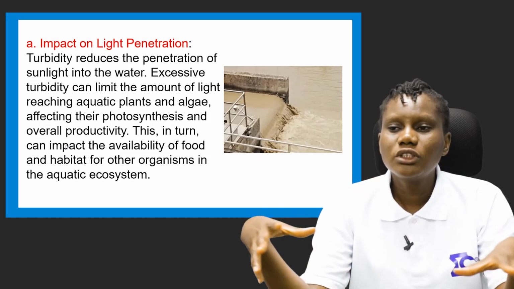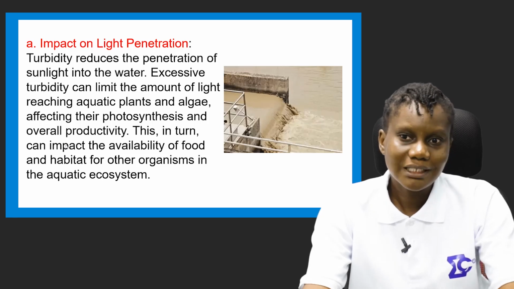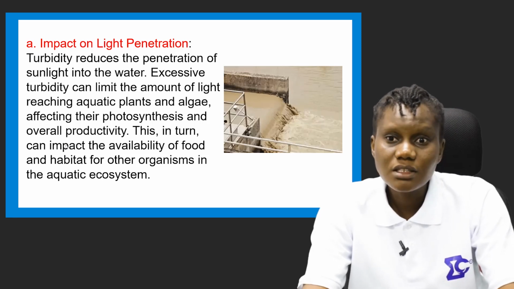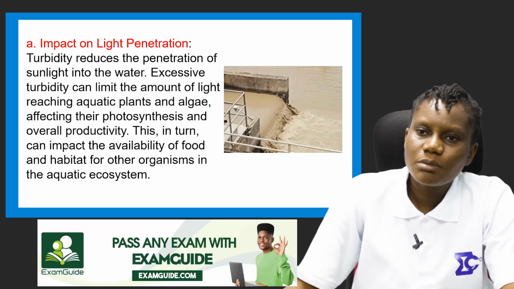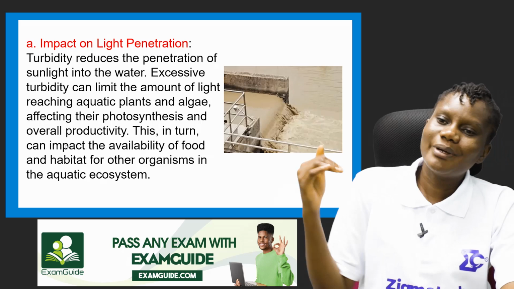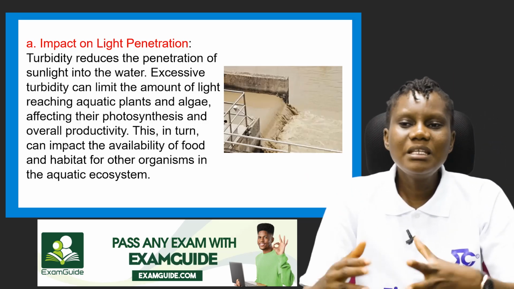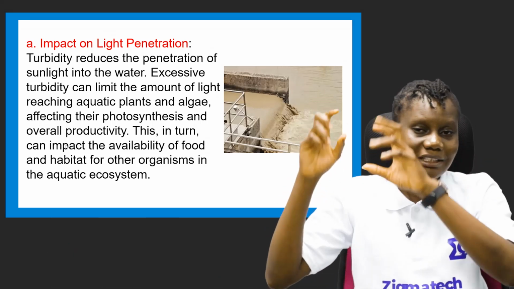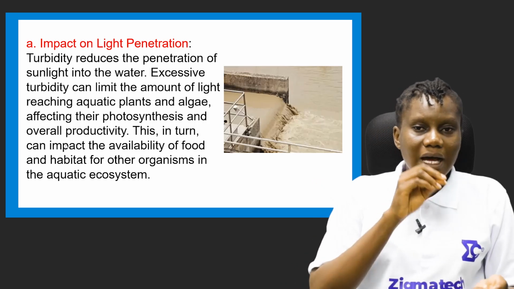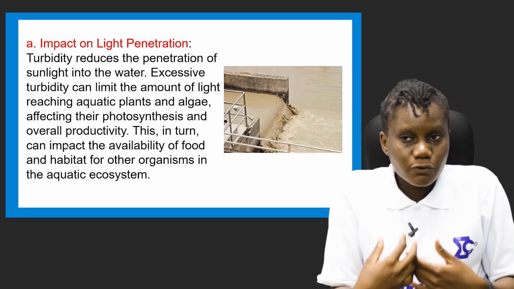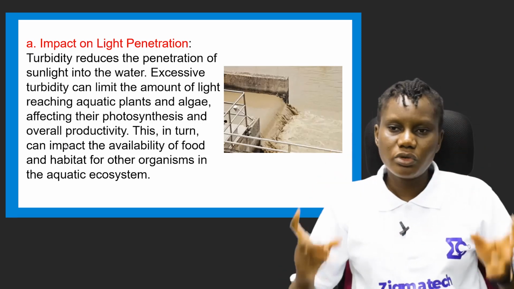The organisms in the water bodies need sunlight to survive also, like the plants that stay there too. They need sunlight to produce their food. So it affects the organisms in water. Turbidity reduces the penetration of sunlight into the water. Excessive turbidity can limit the amount of light reaching aquatic plants and algae. Algae are green in nature and they produce their food too using sunlight. So it affects their photosynthesis and overall productivity.